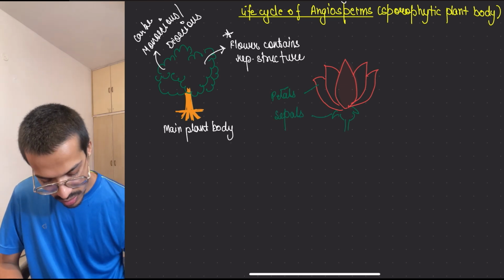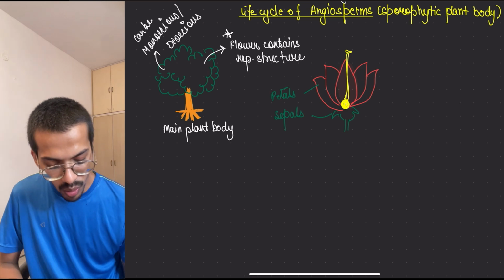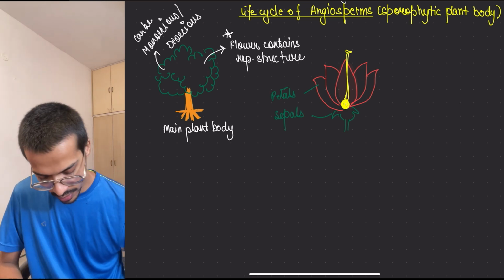In the center, there will be the female structure, and surrounding it there will be the male structure.